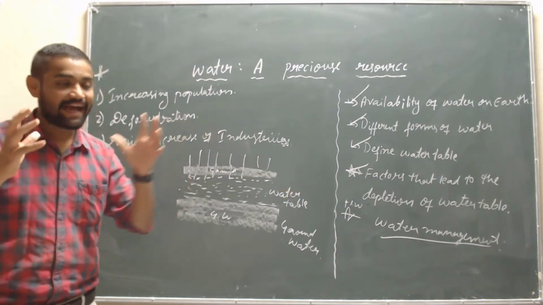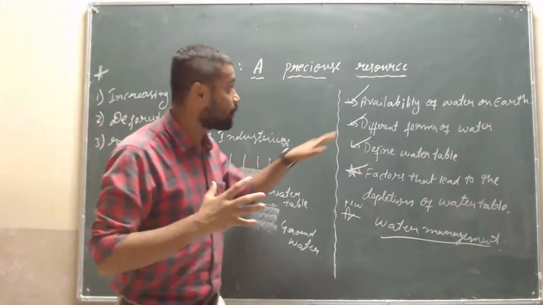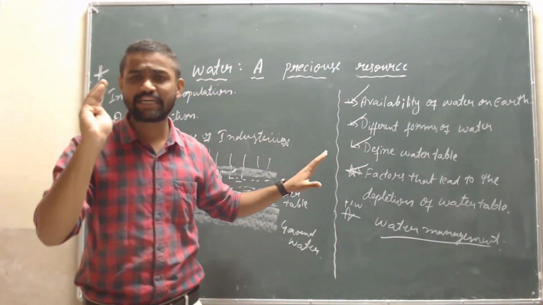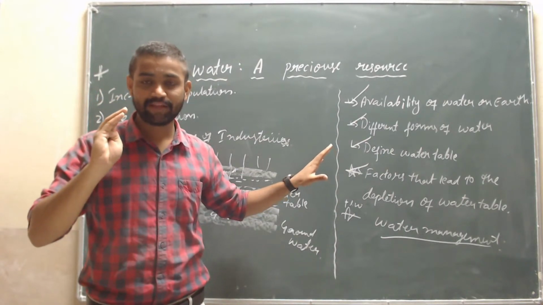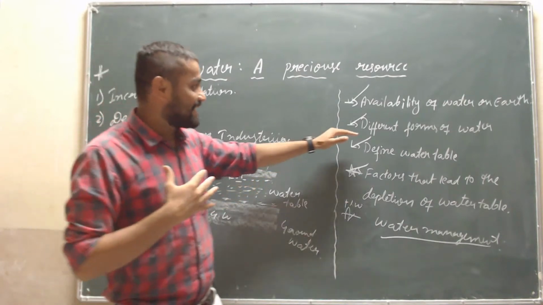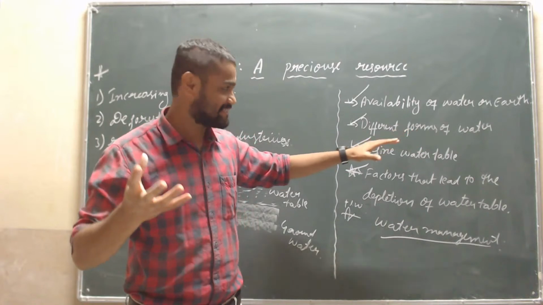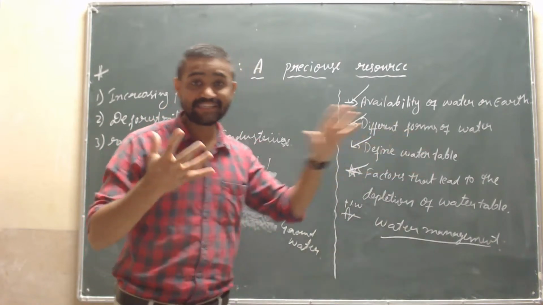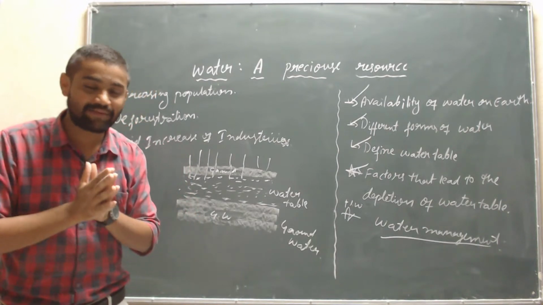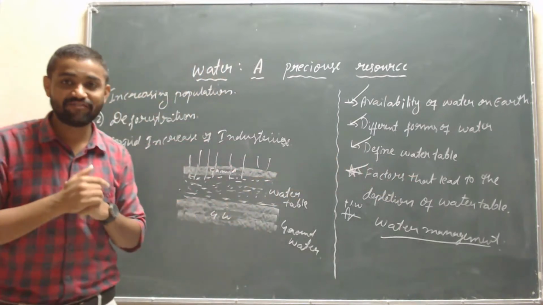Okay, children, in today's session we have discussed the availability of water on the earth: only a little bit of water is present for our use. Second, the different forms of water: solid, liquid and gaseous. We also learned what groundwater is and what the water table is, and the factors that lead to depletion of water table.